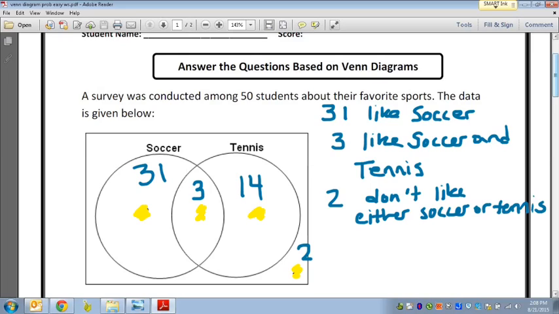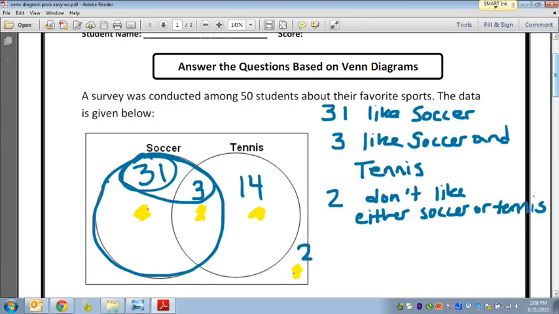But here's the warning that I'm going to give you. When it says 31 people like soccer, remember, it's not just these people, it's both of these, right? Because this is the soccer circle, including that overlap part. So that 3 that we know like soccer and tennis has to be included with the 31. So what does that mean? We don't want to overlap. You don't want to have too many.